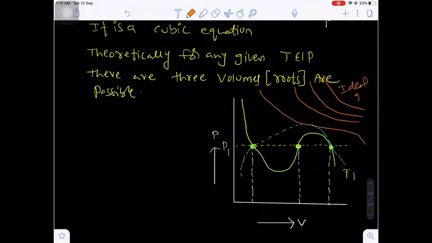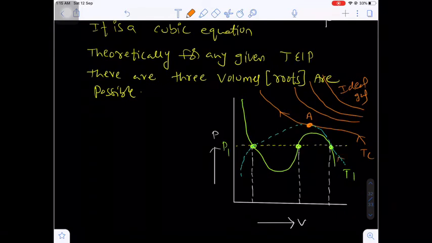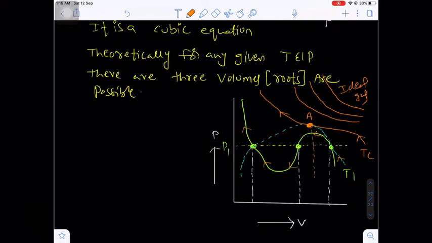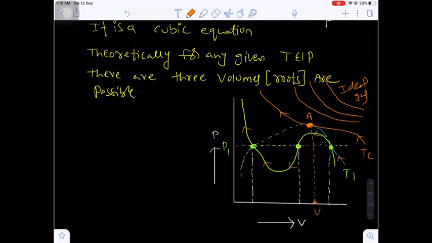So this is completely ideal nature. Now here this point, let's suppose A, this temperature is known as the critical temperature. At critical temperature, in this graph you will get only one volume. That is called critical volume, and the pressure corresponding to the critical temperature is called critical pressure. Are you getting my point?